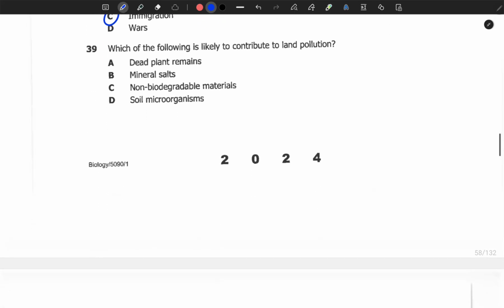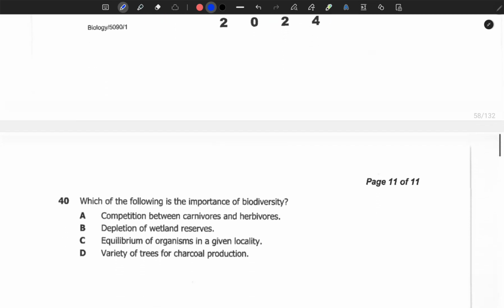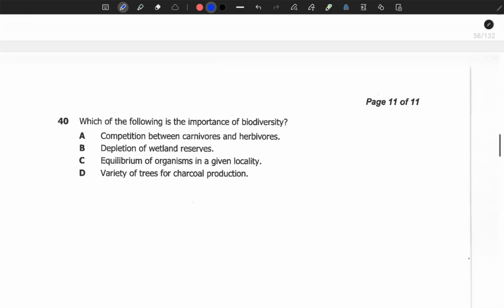39. Which of the following is likely to contribute to land pollution? So land pollution, dead plant remains. No, this makes the land fertile. Mineral salts make the land fertile. Non-biodegradable materials are materials that cannot decompose, while the others can be decomposed or decay. The last one, question 40. Which of the following is the importance of biodiversity?